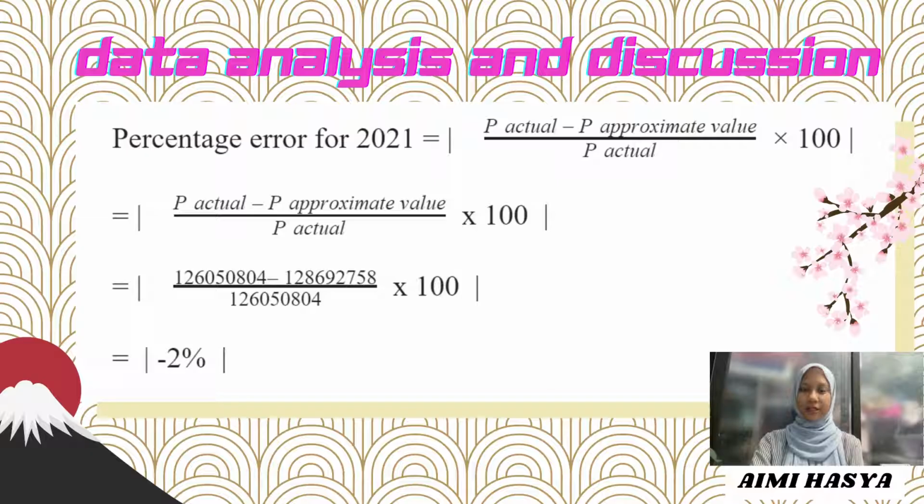However, the percentage error for 2021 is equal to (126050804 minus 1289278) over 126050804 times 100, and we will get 2%.